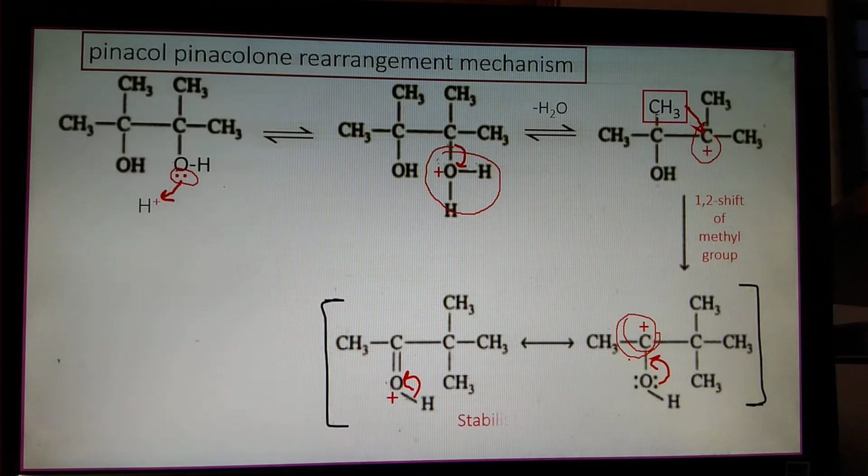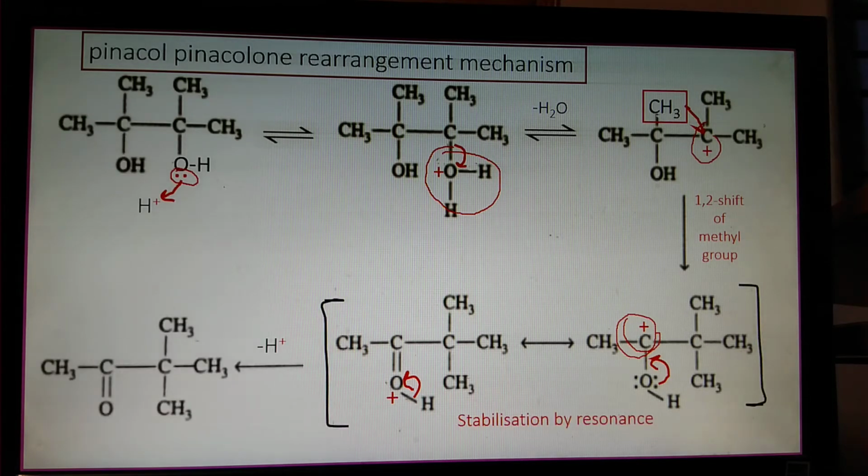And after releasing the proton which had been abstracted, the proton is released here to get the ketone. So it is an acid catalyzed reaction, and here is the mechanism of the pinacol-pinacolone rearrangement. Check it, see it and practice it, taking your exercise book and pen.